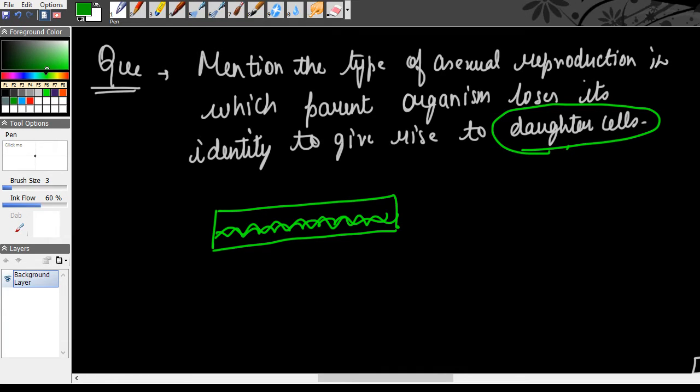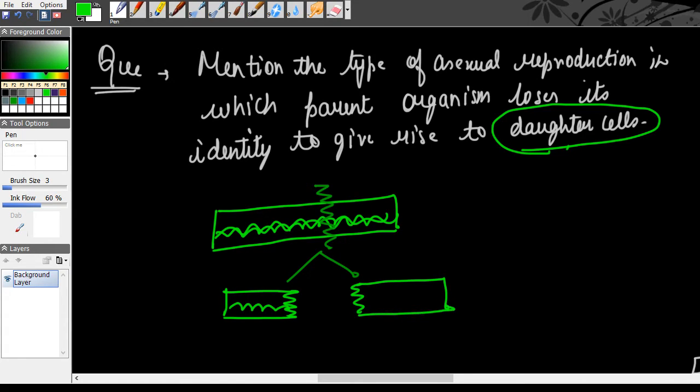It basically breaks from a particular point. So then it is going to break and give rise to two fragments. This is one Spirogyra filament, and this Spirogyra is going to break into two fragments. This is fragment 1, this is fragment 2.